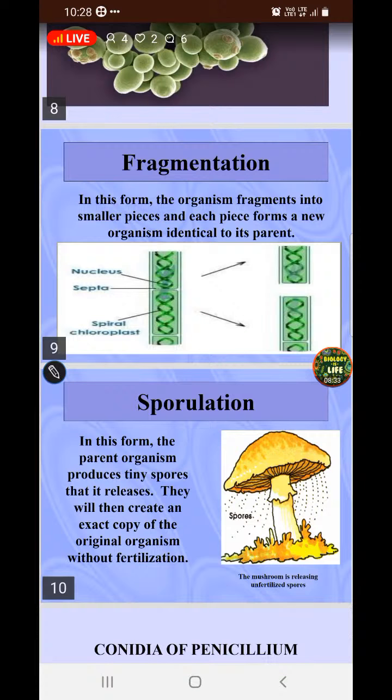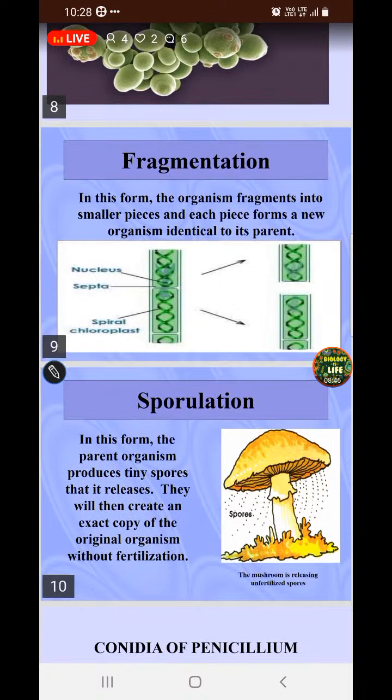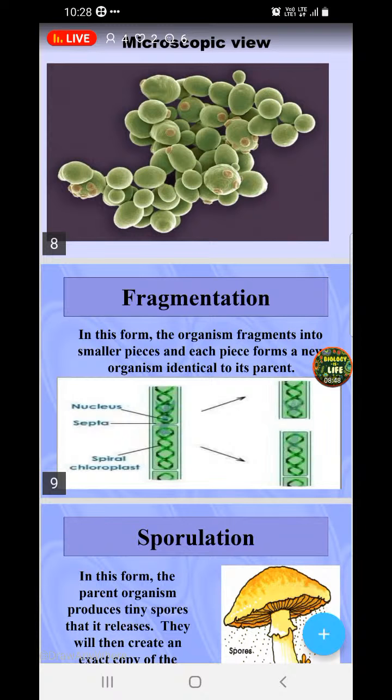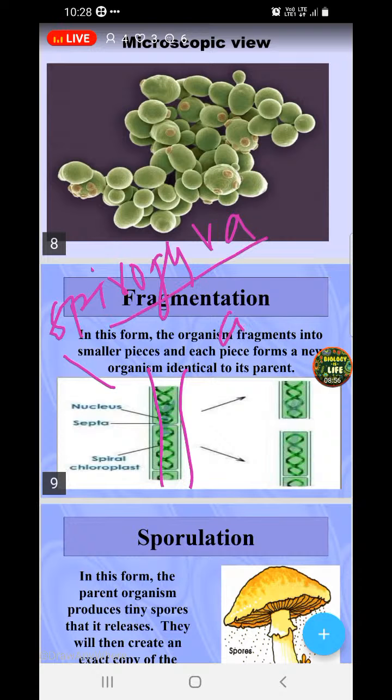In this form, the organism is cut into small fragments accidentally, or to protect itself from climatic conditions or from its enemies. It divides into several fragments. You can see here, this is the example of Spirogyra. The body is filamentous. It is a type of algae.